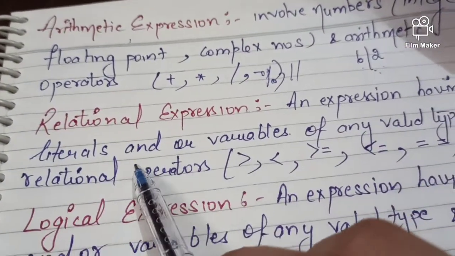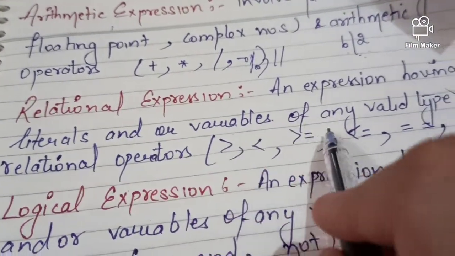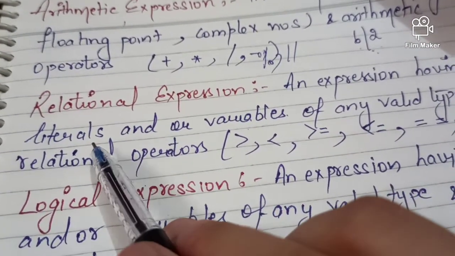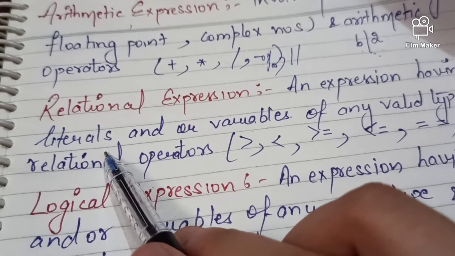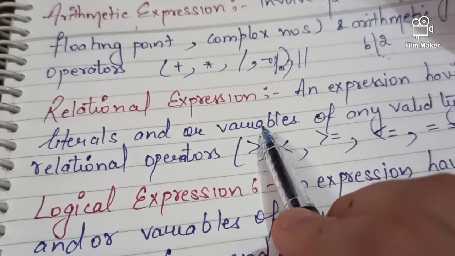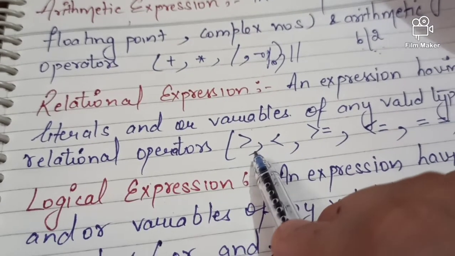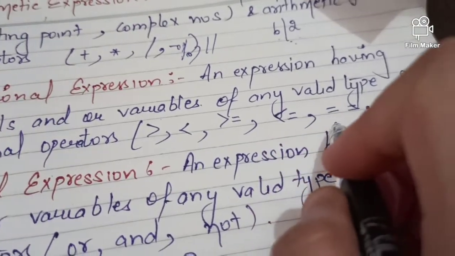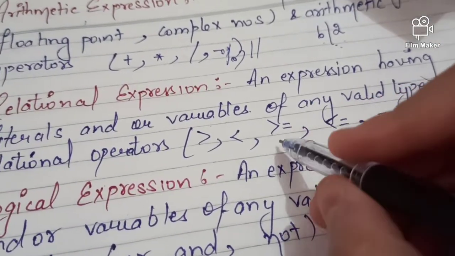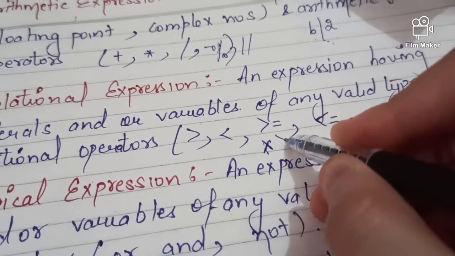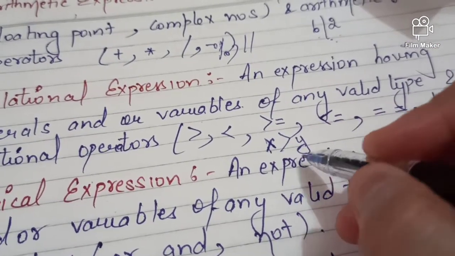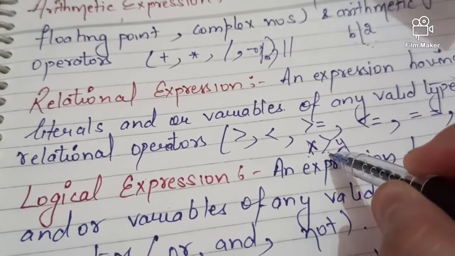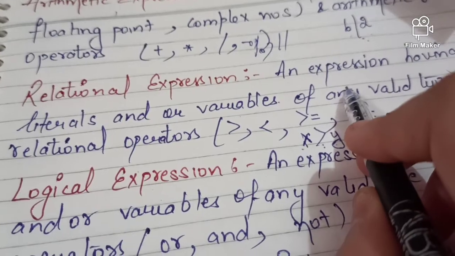Come to the next one, that is relational expression. An expression having literals and or variables of any valid type and relational operators. Literals we all know, if we assign any constant value, and variables you all know, if we have created any variable. These are the relational operators: greater than, less than, greater than equal, less than equal, equal equal, and not equal. Suppose I have written if x greater than y. These two are variables, and this is the relational operator. Clear? So this is the relational expression.